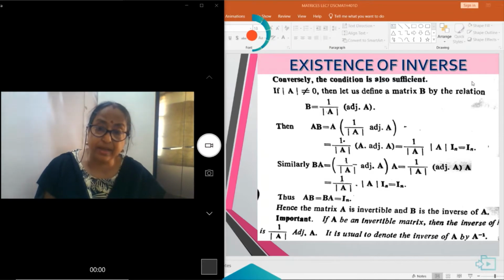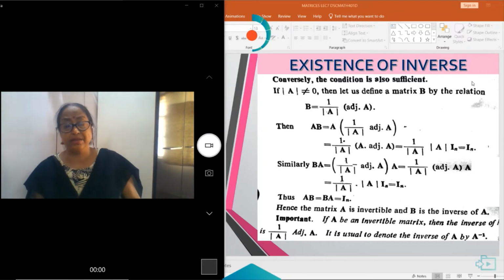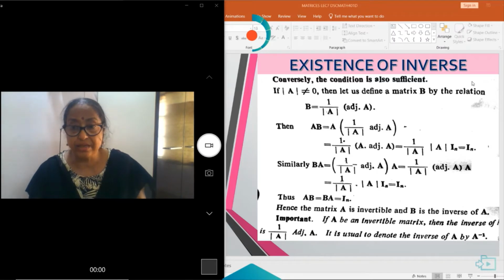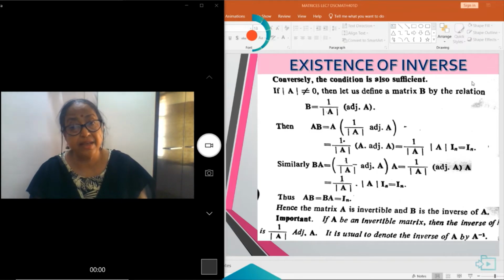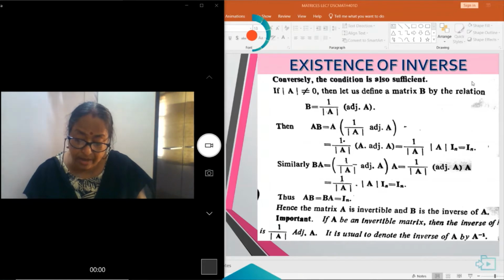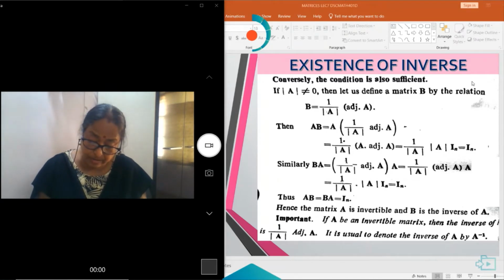Similarly, we can see that BA is also equal to IN. So we come to the conclusion that AB is equal to BA is equal to IN. Hence, B is the inverse of A. That is, A possesses an inverse if and only if the determinant of A is not equal to 0.